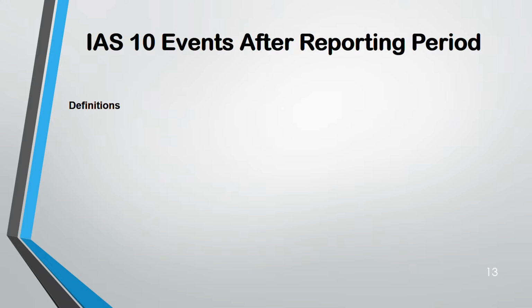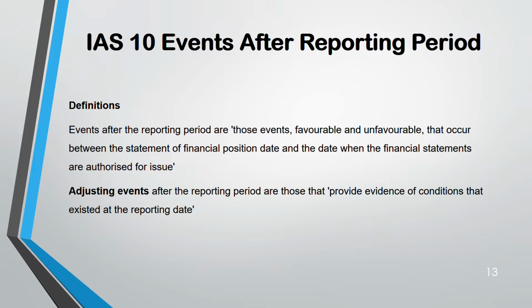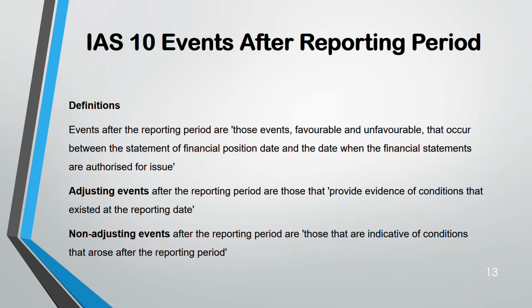Coming to IAS 10. Events after reporting period. Events after reporting period means those events after the statement of the financial position date, before the financial statements are authorized for issue. There's some time difference between that. During that period, that is known as events after reporting period. Two types of events are there: adjusting and non-adjusting. Adjusting are those events for which you have to adjust your financial statement. Non-adjusting, you don't have to adjust, but you have to disclose as a note.